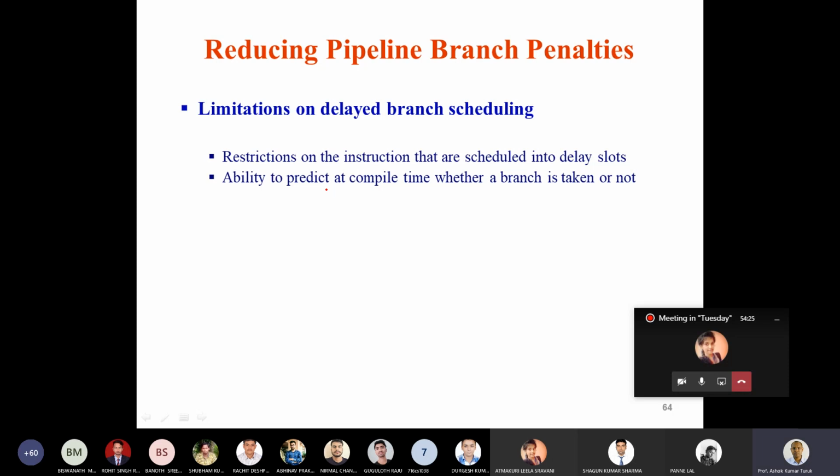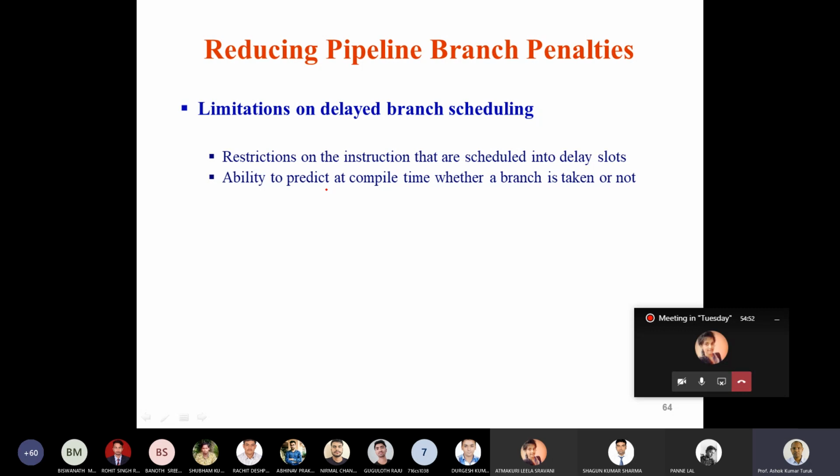Now, there is the ability to predict at compile time whether the branch is taken or not taken. So the compiler should be able to look at the hardware's built-in mechanism. The compiler should also be able to know at compile time whether it is taken or not. So if the hardware mechanism says predict taken, the compiler should be able to predict whether the branch instruction is going to take place or not.